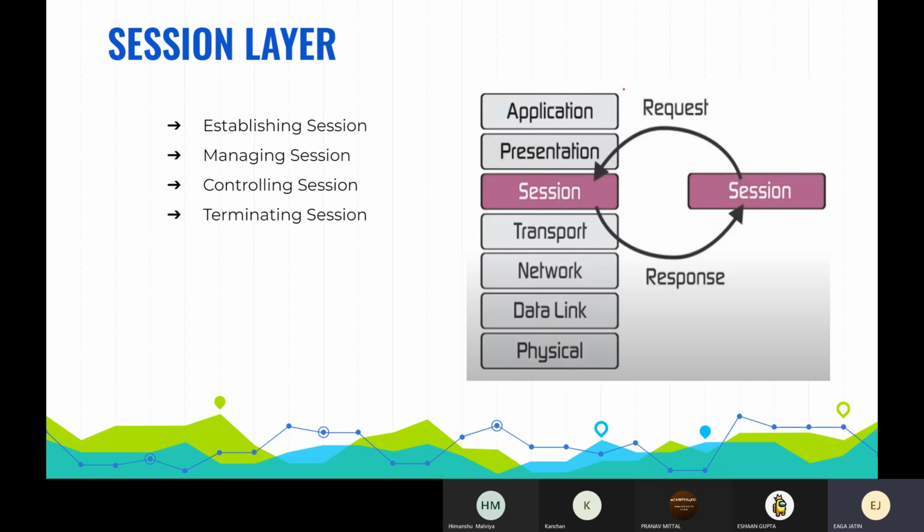As an example, just imagine you're having a conversation with your friend. Initially a connection is established to communicate, then the session can be controlled by you and your friend through the process of communication. And if you want to terminate the conversation, you click the end button, right? So you're terminating the session. These are the things the session layer looks after in order to have an uninterrupted conversation between you and your friend, or the data transfer.